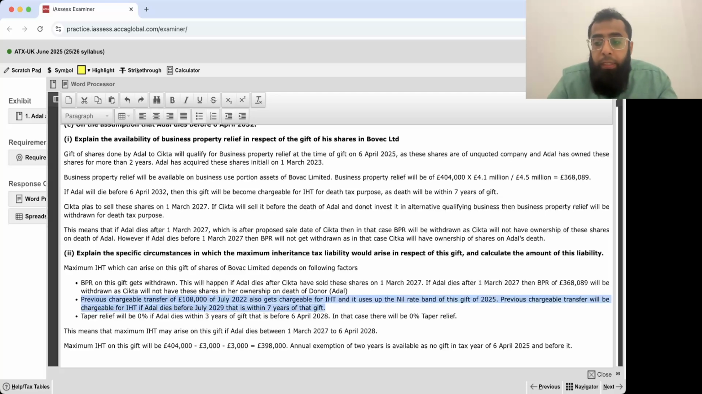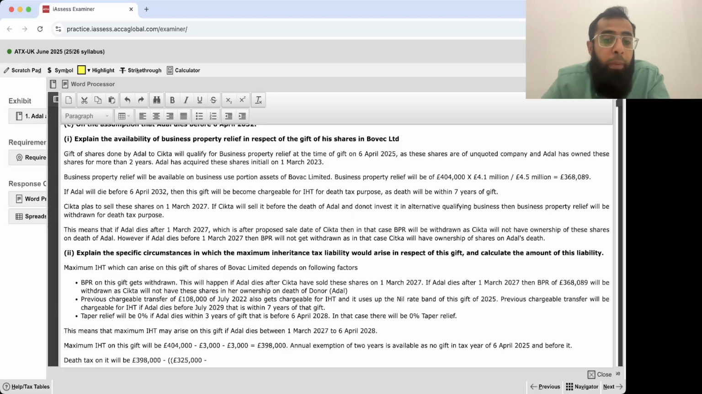Okay. Death tax on it will be: 398,000 is the value which has become chargeable. Now, your nil rate band is 325,000. Just use your mind. Your nil rate band is 325,000. 108,000 will be used by that old gift.